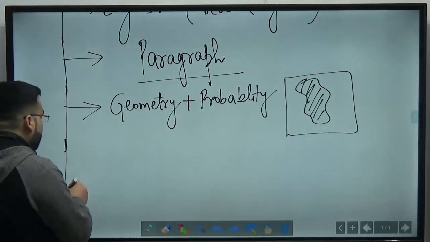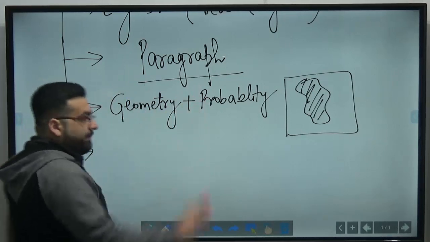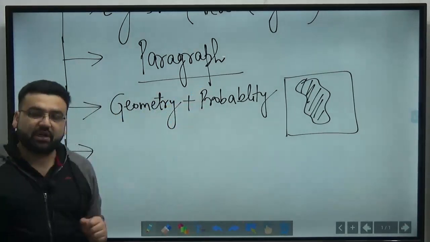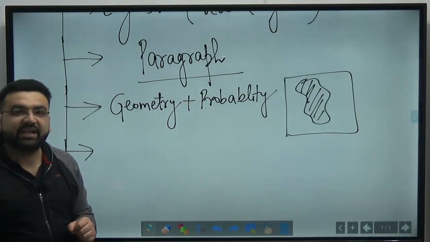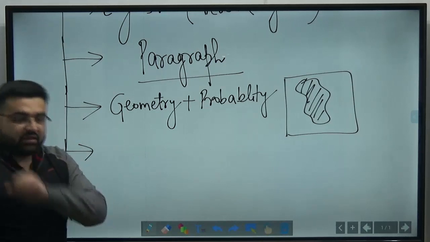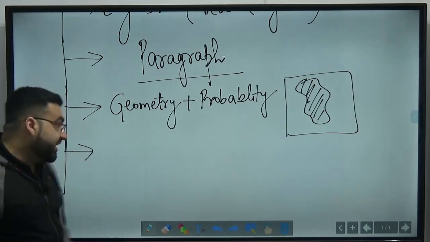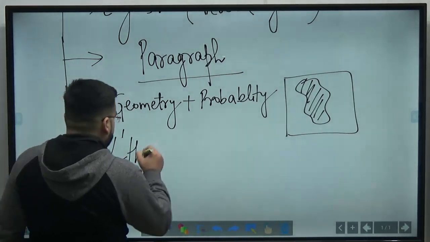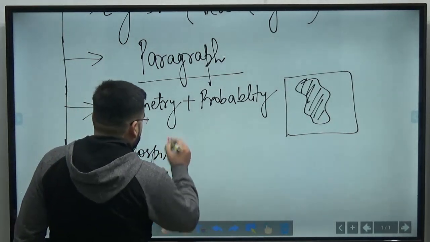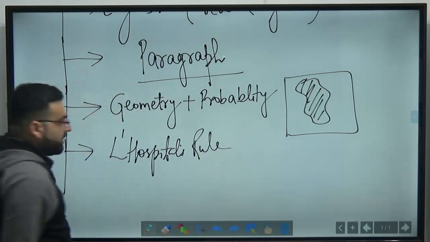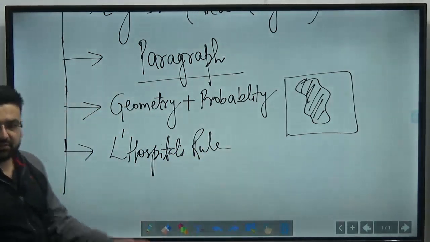There have been such questions. Now let us come to mathematics. So this was about the aptitude part. This is the sequence that we have found in the previous 3 papers that have been conducted by the GATE exam, by the GATE IIT Bombay authority. Let us come to mathematics. There is one question based on L'Hospital's rule. There is one question based on this rule, and very easy questions have been asked from this topic.